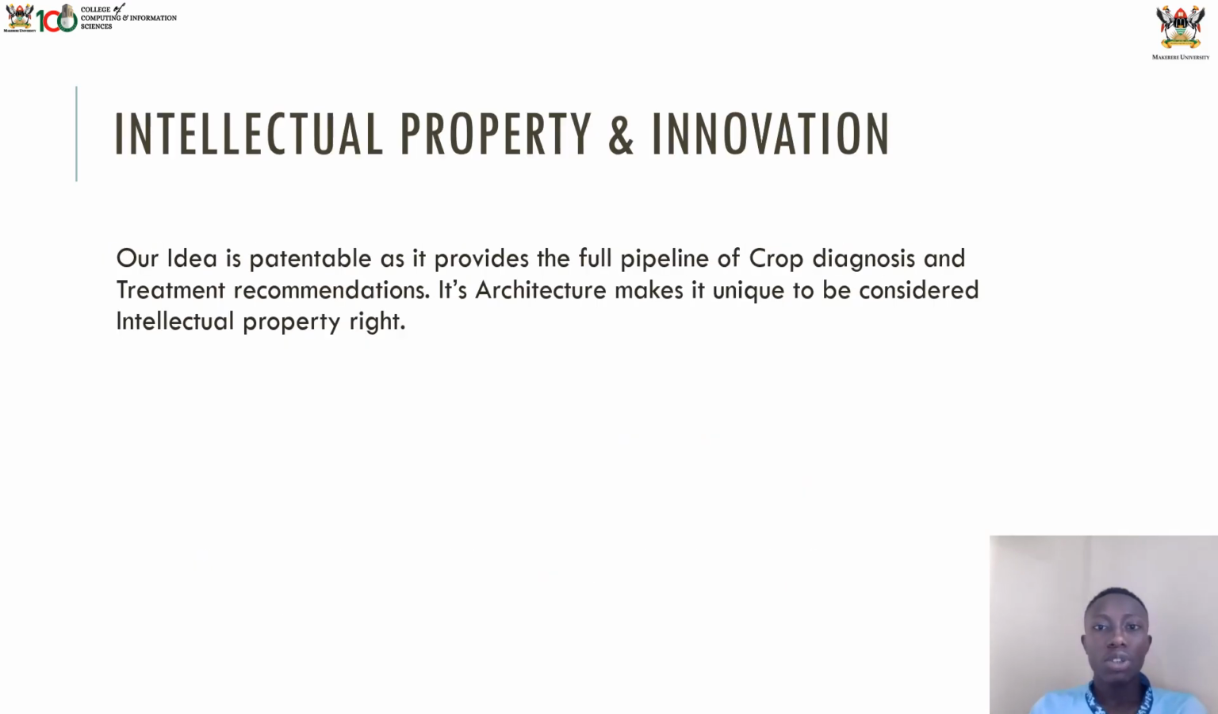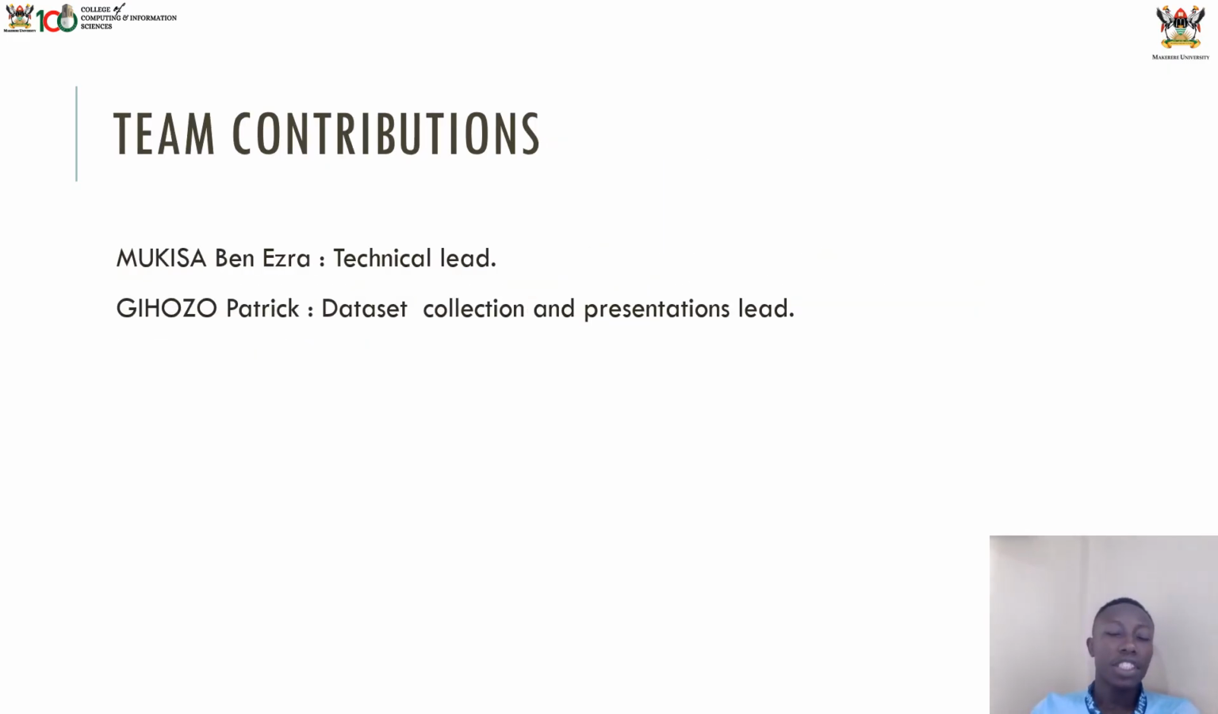So about intellectual property and innovation, our idea is patentable, as it provides a full pipeline for crop diseases compared to others, and also treatment recommendations. It provides that full pipeline of how it diagnoses crops, which is very important and which should be given intellectual property protection. Our team is me, Joseph Patrick, dataset collection and presentation lead, and also Mukisa Ben Ezra, technical lead.